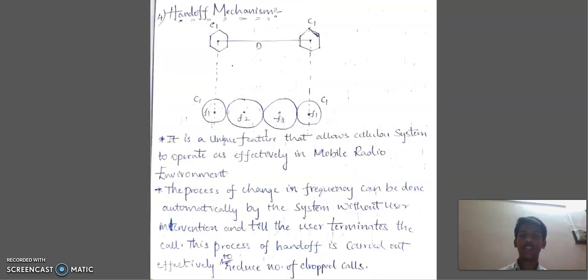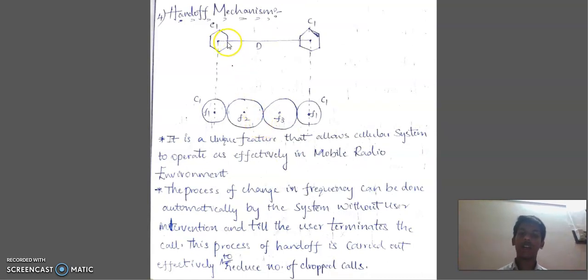As the D value increases, the two cells are moved farther away, so there will be more distance between the two cells, and therefore less interference between them. If the K value is very small, we need to measure the co-channel interference between the two cells, and if the K value is very large, then there will be a limited number of cells. This is the frequency reuse concept.